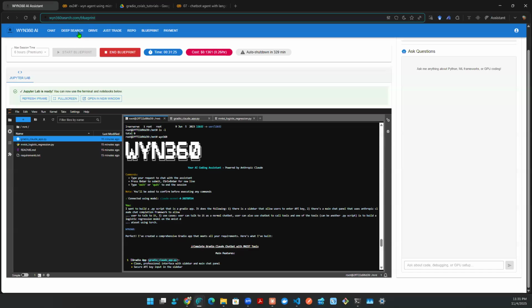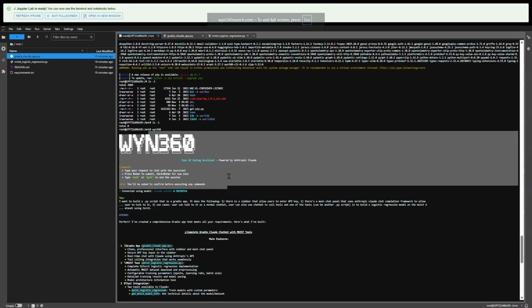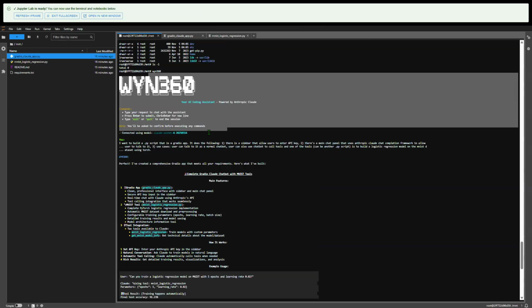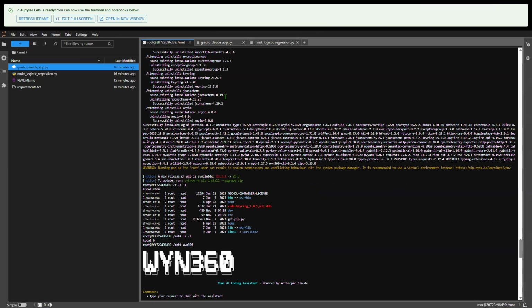So we're going to go to our conventional setup, win360search.com, and right now I'm on the Blueprint platform. On this page, basically fire up an instance. I can go full screen, and then here I install Win360 CLI. So let me show you guys what I did here, and then we can put it on Hugging Face